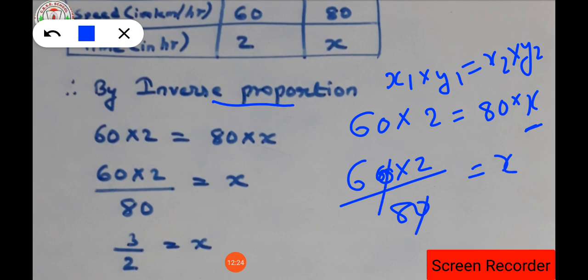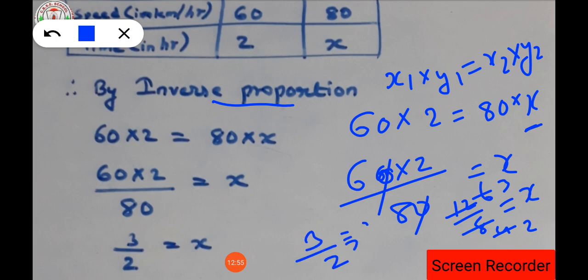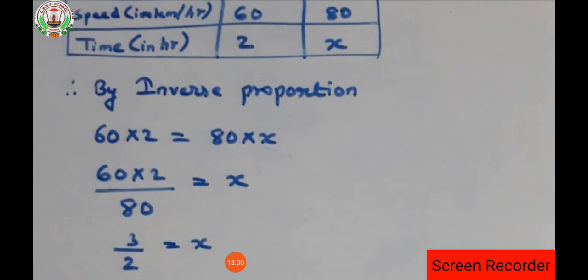Here the zeros and zeros will get cancelled. What is the number left? 8 is in the denominator, and 6 into 2 is left in the numerator. So 6 into 2 is 12. 12 upon 8 is equal to x. Here it will get cancelled by the table of 2. 8 comes 4 times, and 12 comes 6 times. Again 6 and 4 get cancelled, 3 times and 2 times. Then what is the value of x? x is equal to 3 by 2.